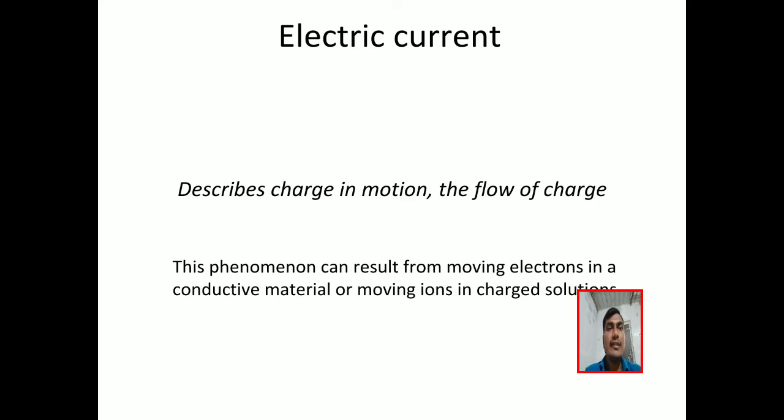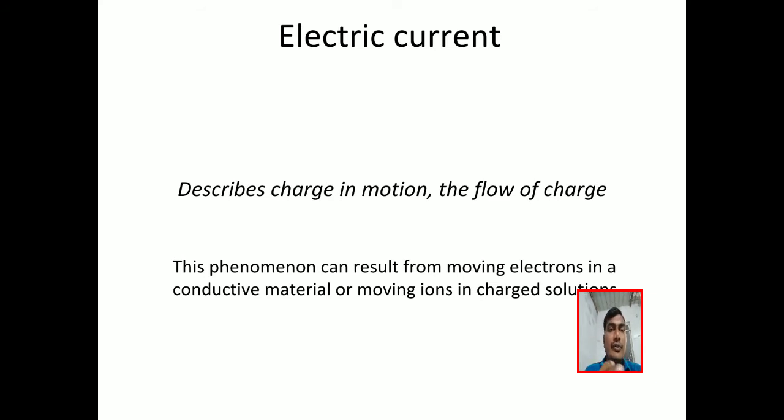So what is electric current? We know about charge, meaning we know about electrons. When an electron is in motion, or moves from one place to another place, this movement of electrons causes the flow of electric current. So the rate of flow of electric charges, or rate of flow of electrons, is called electric current.